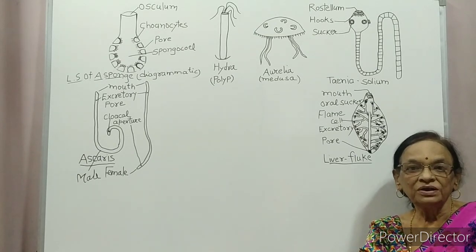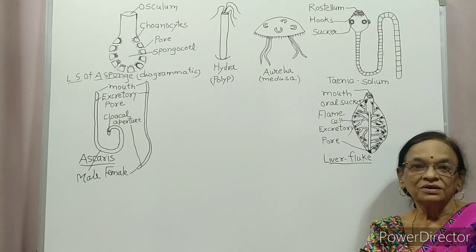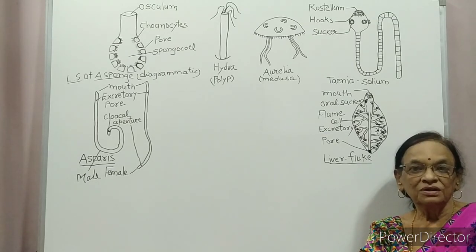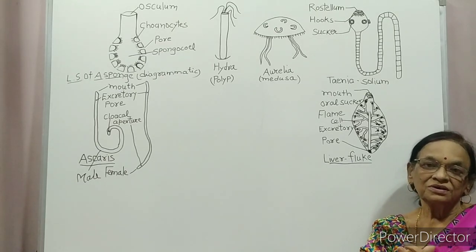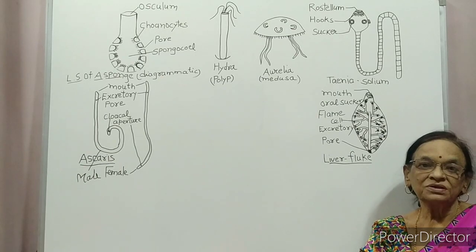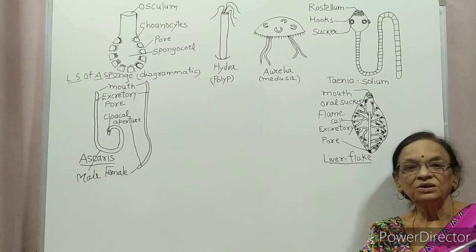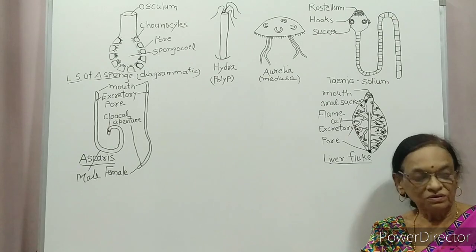Coelom is body cavity and archenteron is the cavity of gut. Gut means alimentary canal. Internally, our alimentary canal, esophagus, stomach, intestine, all are hollow organs. This hollow structure is called archenteron in embryonic condition. So coelenteron means it exhibits both coelom plus archenteron.